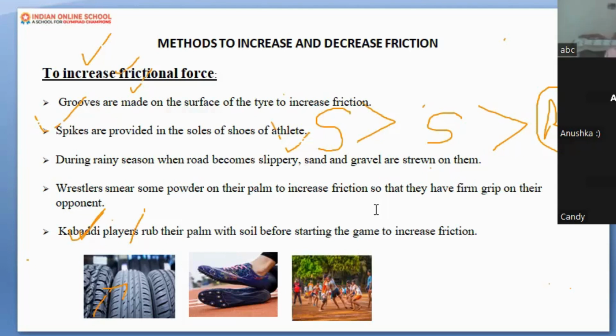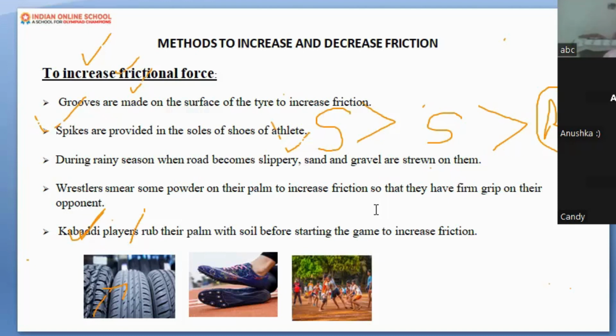If you are not using powder on the carom board, it is a little bit rough surface, though it is made of wood. It is a wooden object, but it is quite rough. If we sprinkle powder on it to make it smooth, it becomes smooth. You can easily use a striker to target. In this way you can reduce the friction, reduce the resistance which is generally offered by the ground.